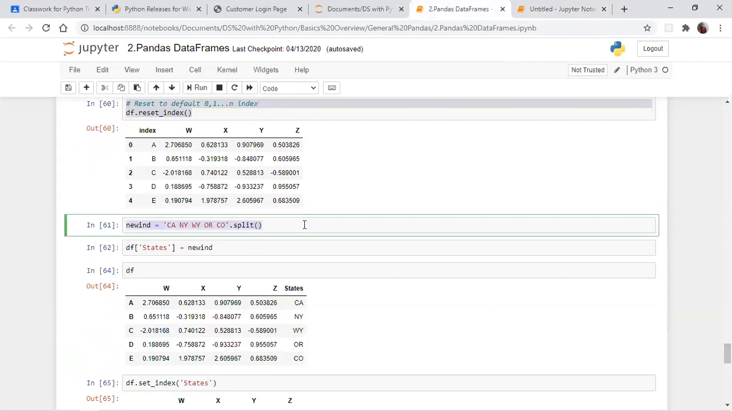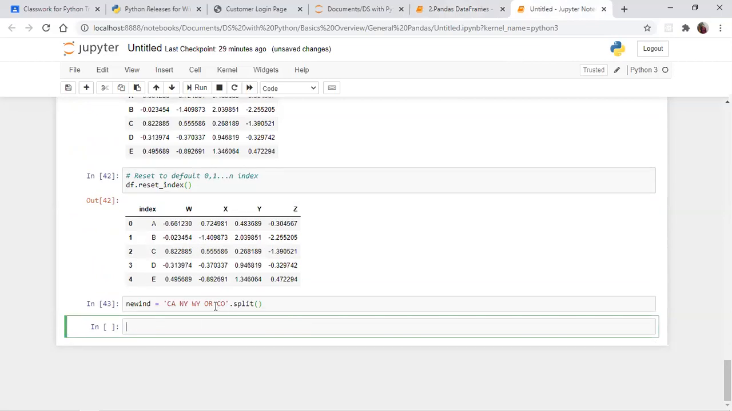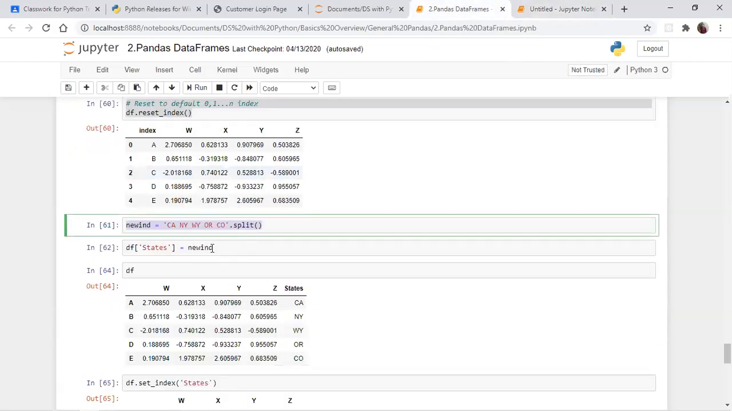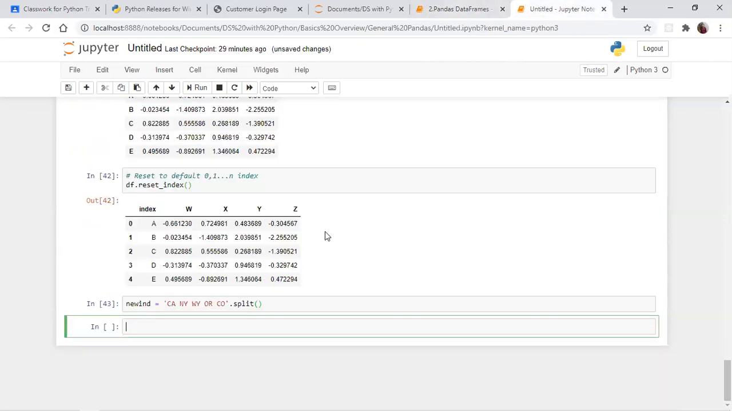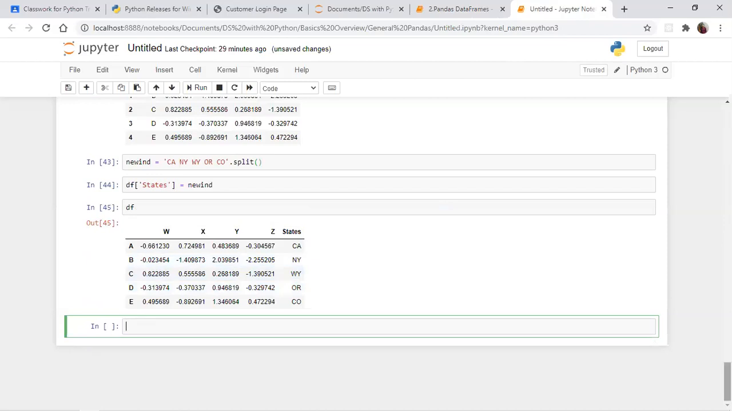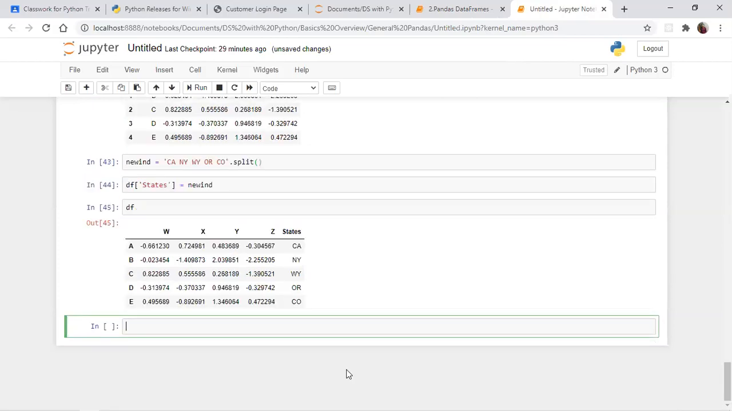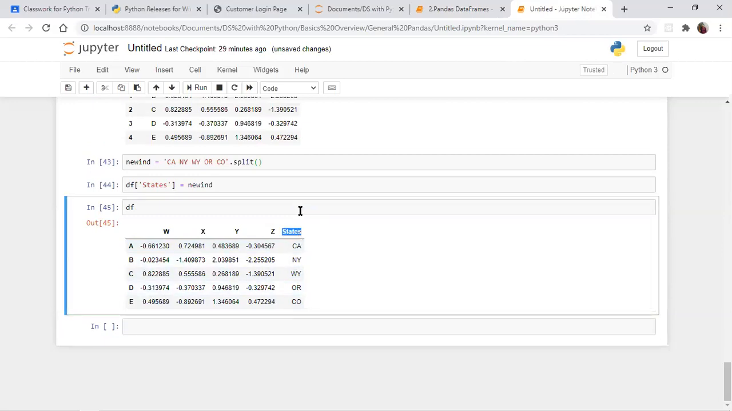Now I'm applying something like this. I am making some more changes, and for df we will get an output like this. Here we didn't apply inplace equal to True, so the changes are not affected in df and you will get the normal one. Now we have B, C, D, E like this and we have a states column. Now I want to make the states the index name.